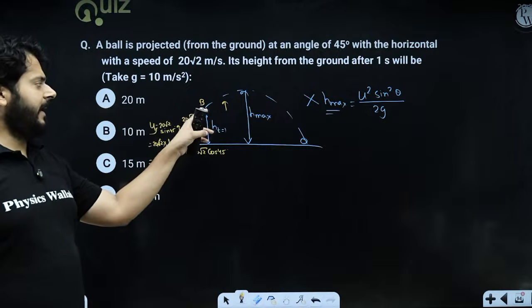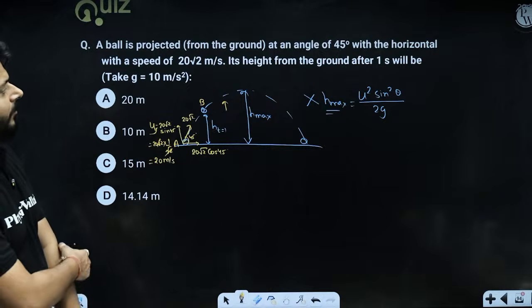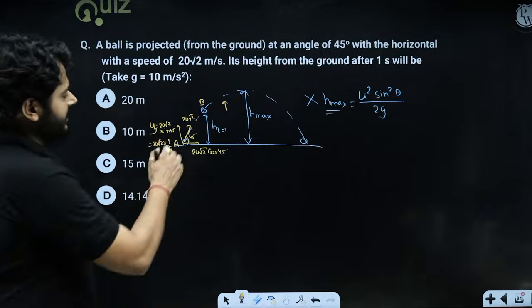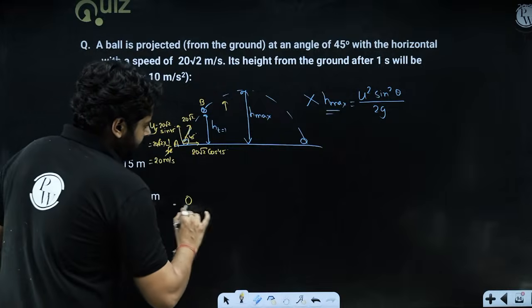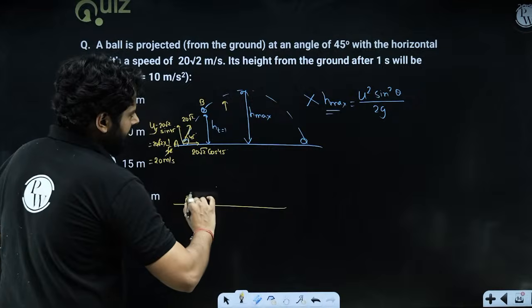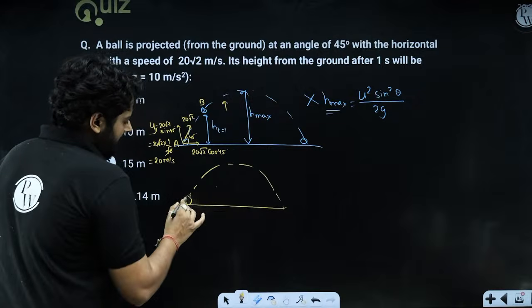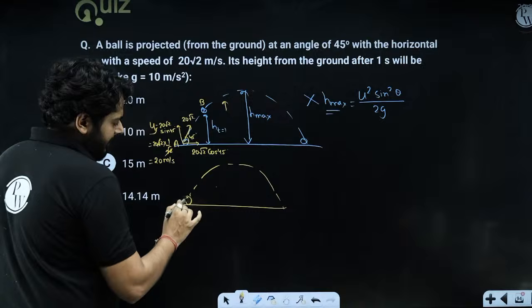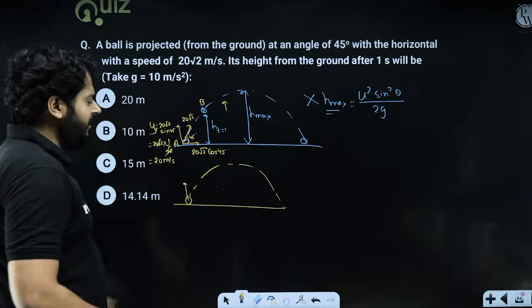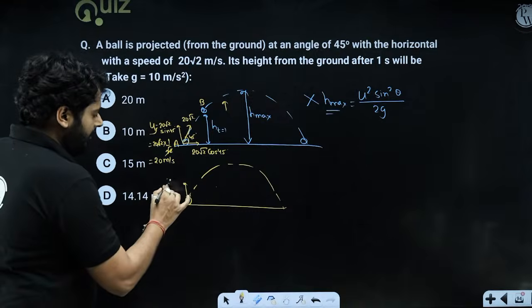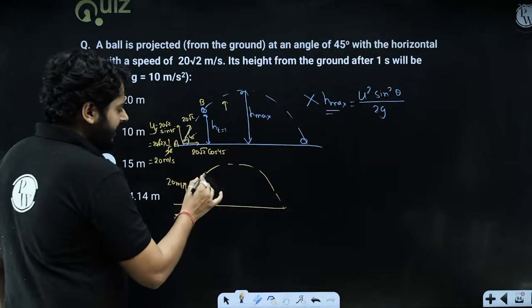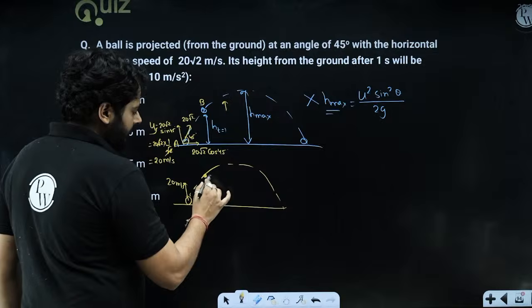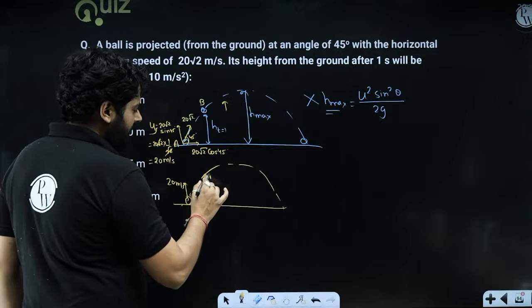And at point B we have to talk about the height from the ground after 1 second. So think about it. The body is launched like this. Let me draw it one more time so that it is much clearer to you. The body is launched at a certain velocity. The initial vertical velocity is 20 meter per second, which is what you have just calculated. After 1 second, the body reaches here. So what will be the displacement from here to here?